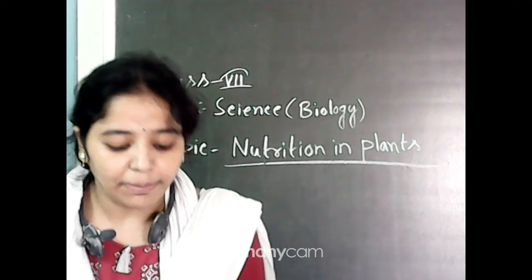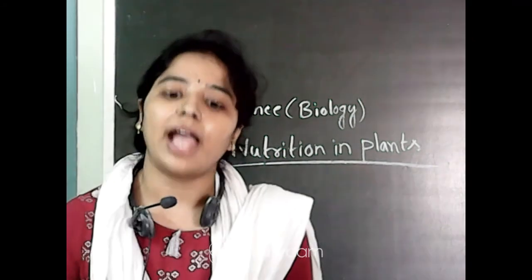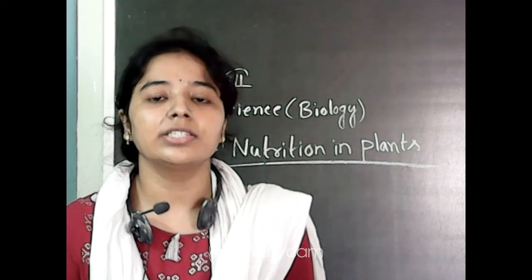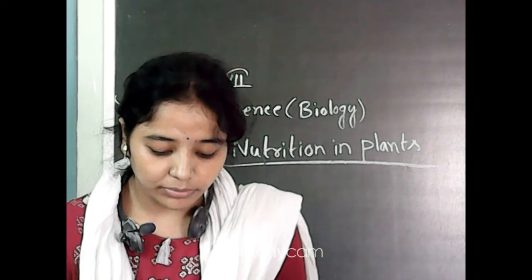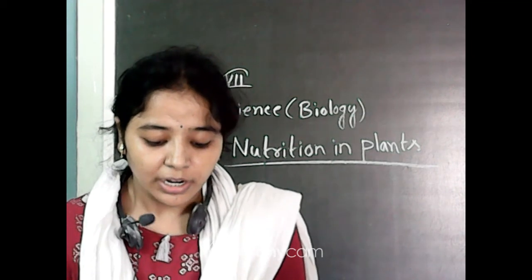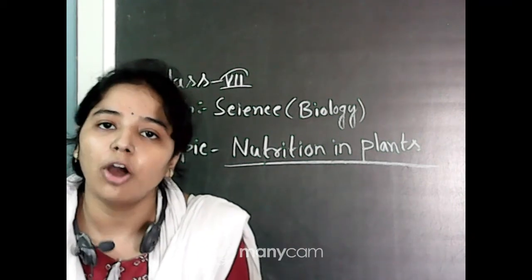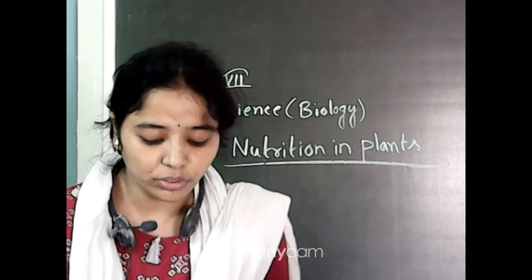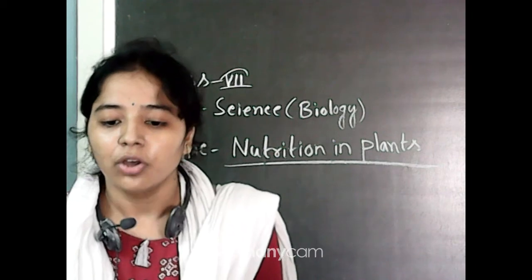Plants prepare their own food and acquire nutrients from abiotic factors such as water, sunlight and carbon dioxide. On the other hand, animals need to get food from either plants or other animals to obtain their nutrients. So animals need to take food to acquire nutrients and energy.